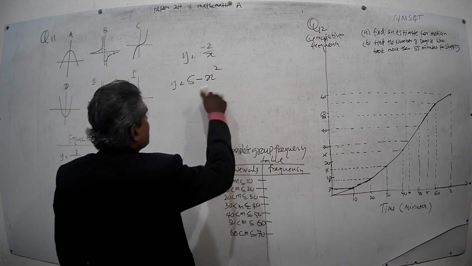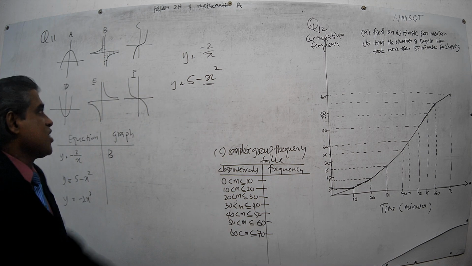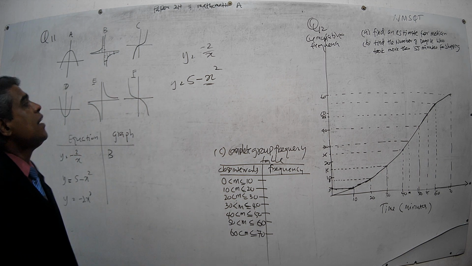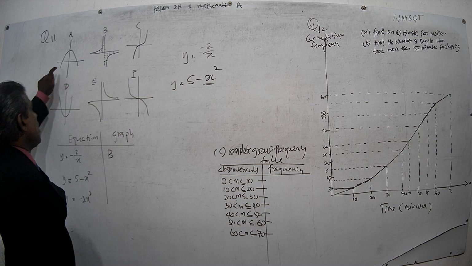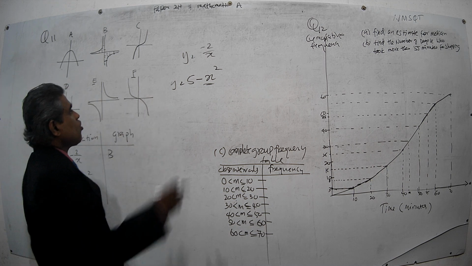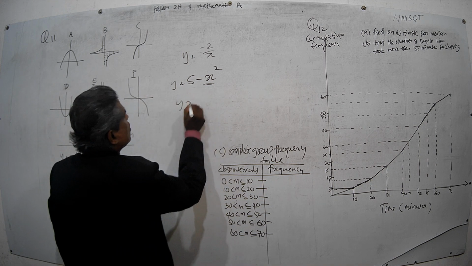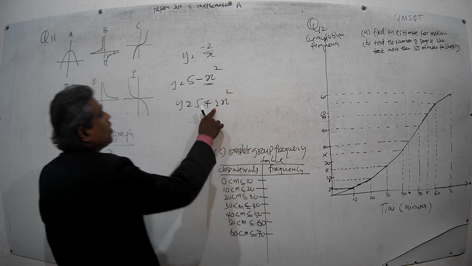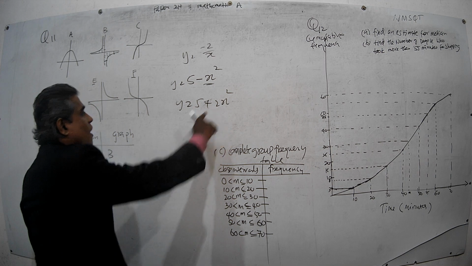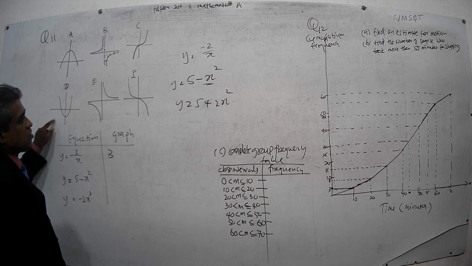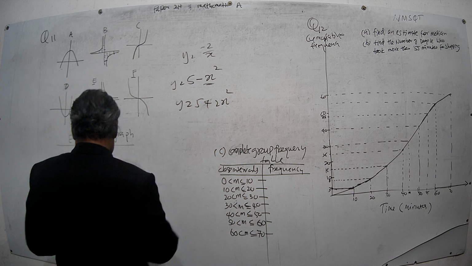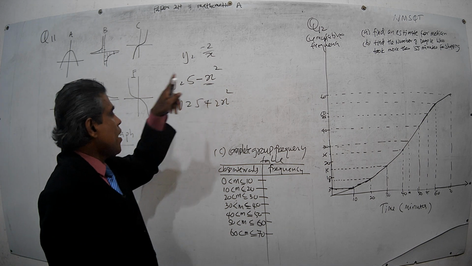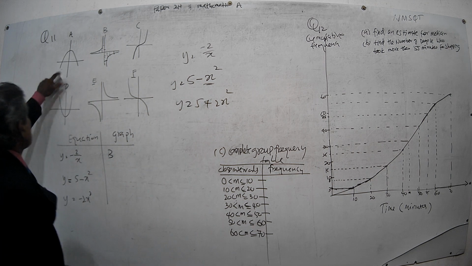What is the coefficient of the square term? This square term, this is x square. The coefficient of the square term here is -1. It's a negative coefficient. Whenever it's a negative coefficient, it is a maximum graph. If it has a positive coefficient, let's say like y equals 5 plus 2x square, then the coefficient is positive. In this case, this graph is a minimum graph. It's a graph like this. Here the coefficient of x squared is negative. Therefore, it's a maximum graph. This one is the graph.